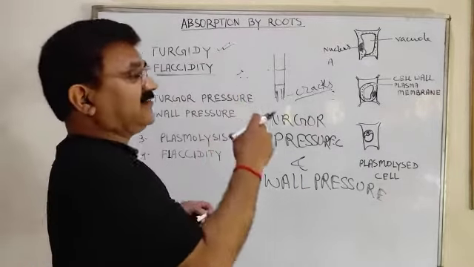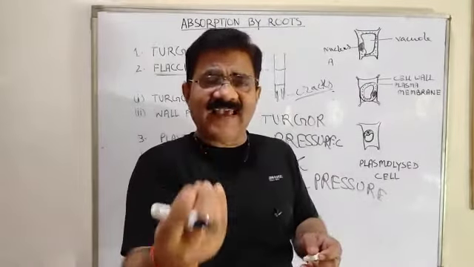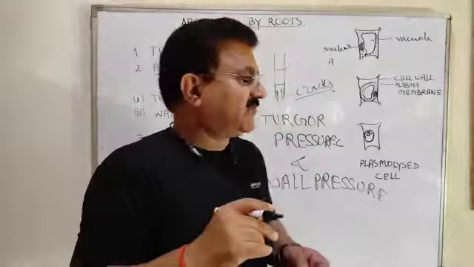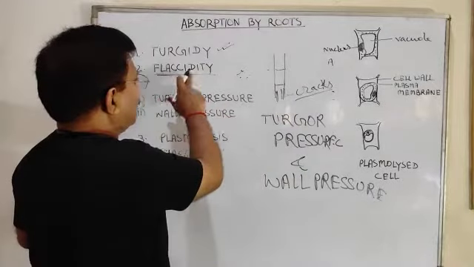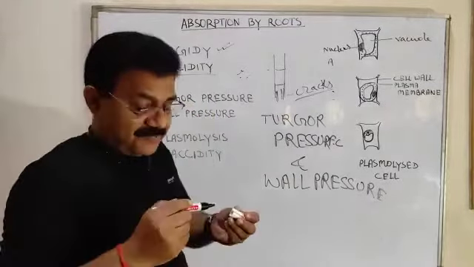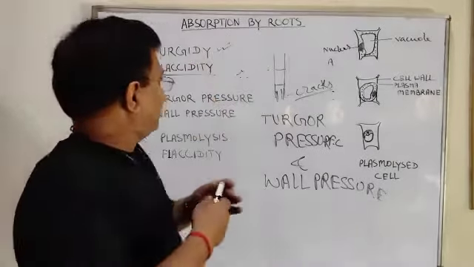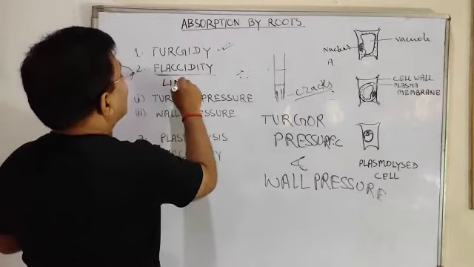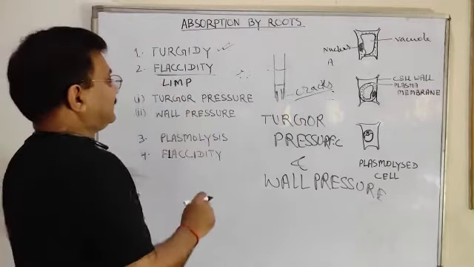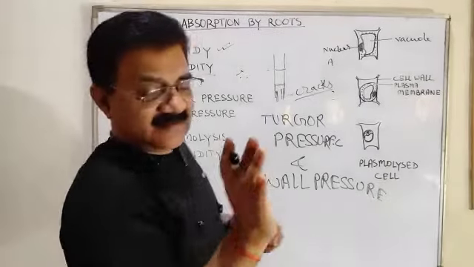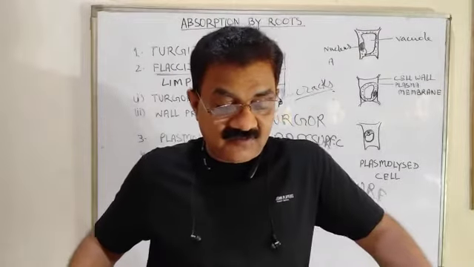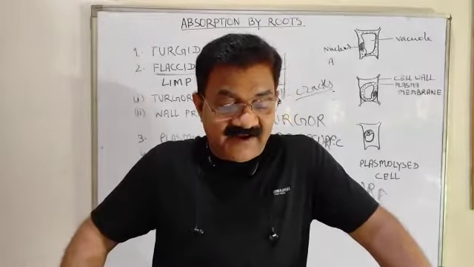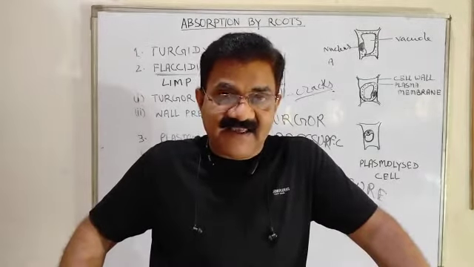Due to plasmolysis, water from the cell comes out when it is put in a strong hypertonic solution. The condition is called flaccid or limp, L-I-M-P. And the process is flaccidity or plasmolysis, that you have understood.